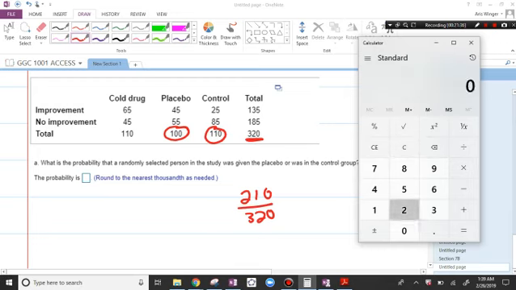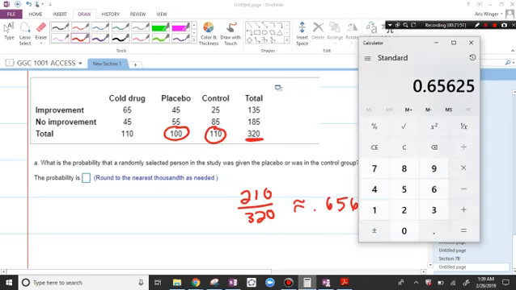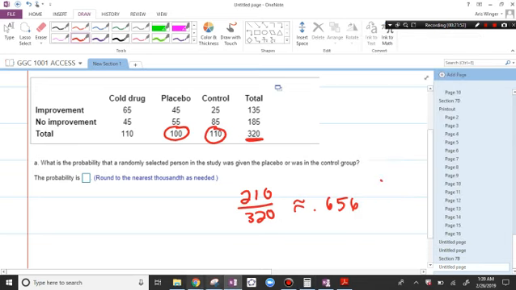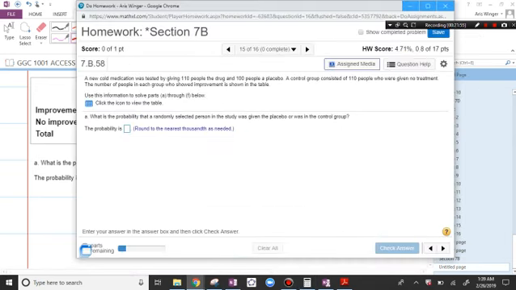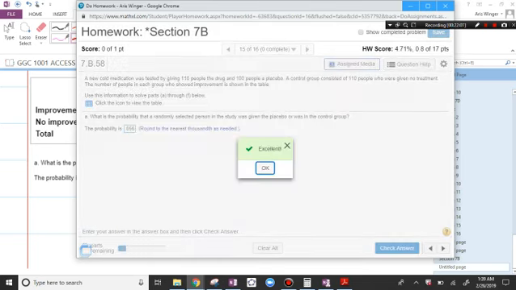210 out of 320. I think it's going to have us round to 3 decimal places. 0.656. Let me just double check that. 0.656 looks good. Let's put that in. See if that works. Likes it.